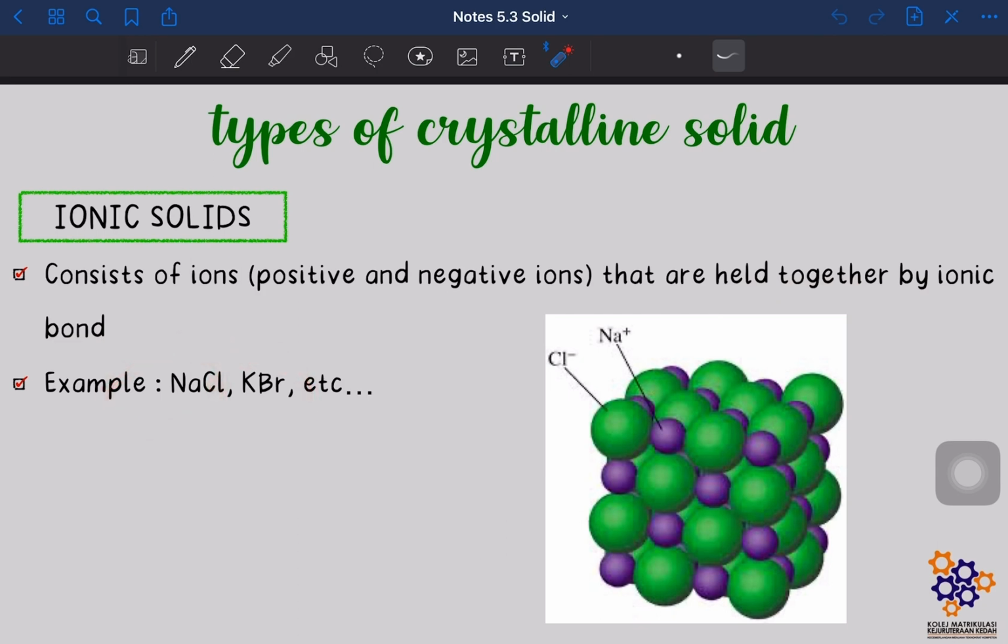Okay, so dia susun macam ni lah. Okay, yang besar ni adalah anion, chlorine anion. Dan yang kecil-kecil ni adalah sodium ion. So dia susun quite very closely packed together. Okay, and dia selang-selang lah sebab apa? They consist of different ion kan, positive dan juga negative ion. Okay, so this is for ionic solid.